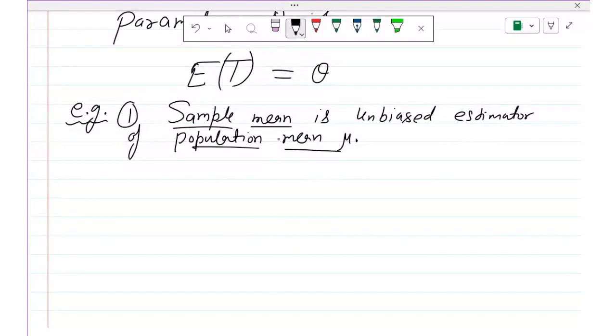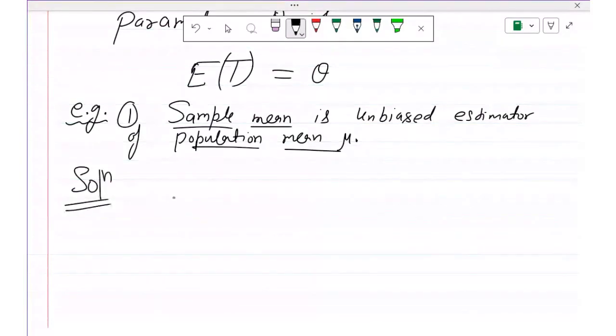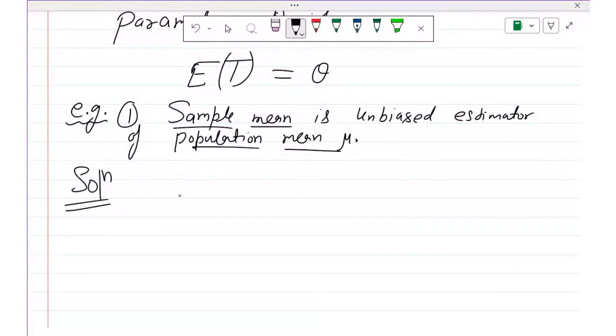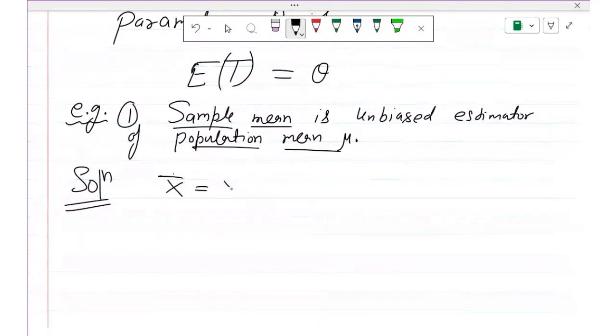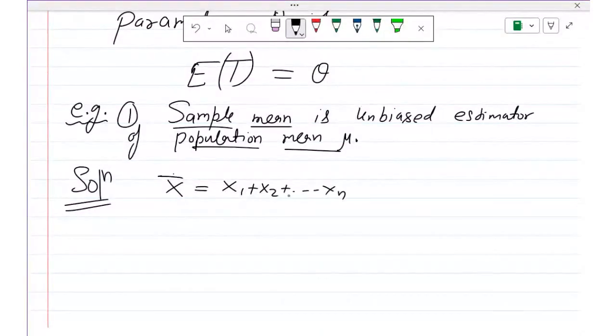So it is very easy, students. Don't worry about this. I have already shown you earlier also, but now I am repeating it again. First of all, what is the meaning of sample mean? If x1, x2, ..., xn are sample values, the mean will be x1 plus x2 plus ... plus xn divided by n. So this we are calling the estimator. So this we are calling T.